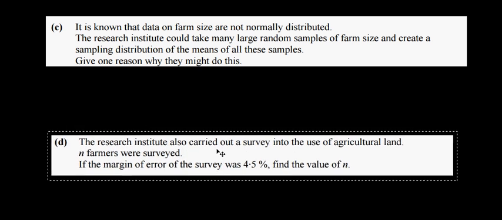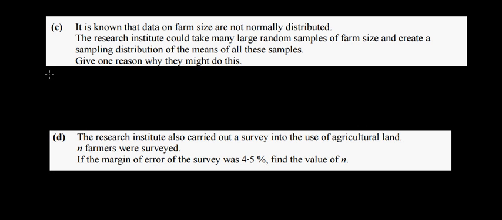So the reason here is that the distribution of sample means will be normally distributed. This is really the central limit theorem. If the underlying population distribution is not normal or is normal, so long as your sample sizes are large enough, we usually take greater than 30, then your distribution of the sampling means will be normal.